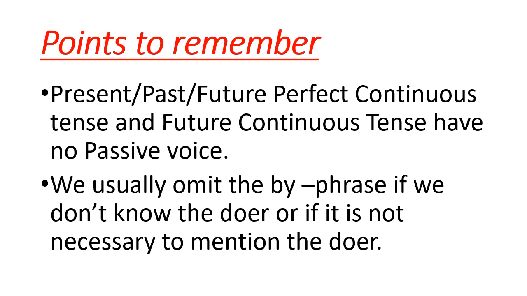The second point which you have to keep in your mind is we usually omit the by phrase if we don't know the doer or if it is not necessary to mention the doer. For example, I told you that the sentences in which the subjects are somebody, someone, in those sentences we will omit the by phrase. Okay.